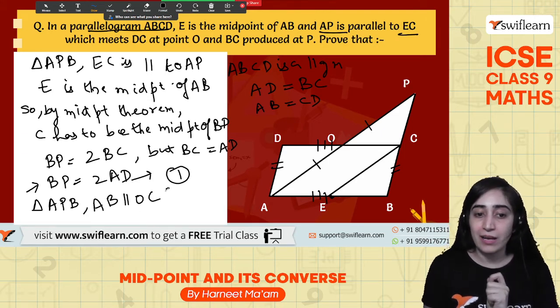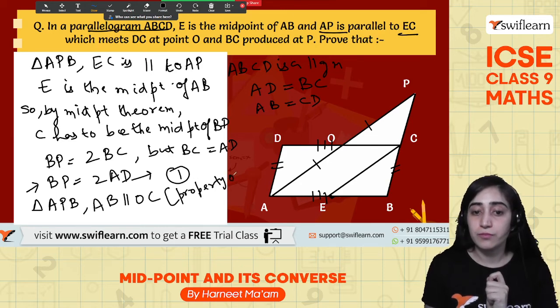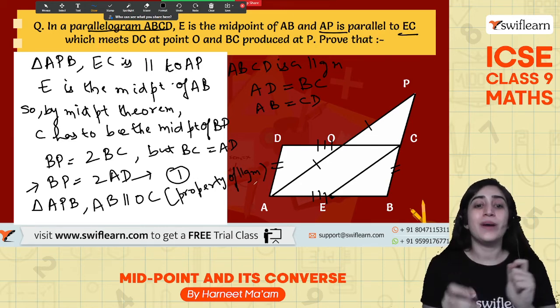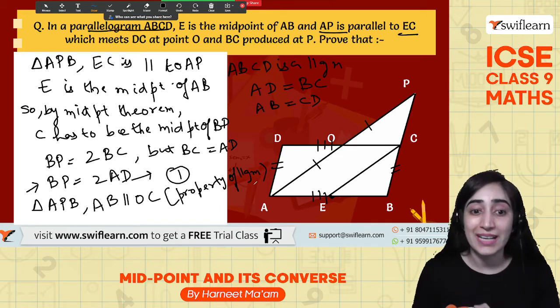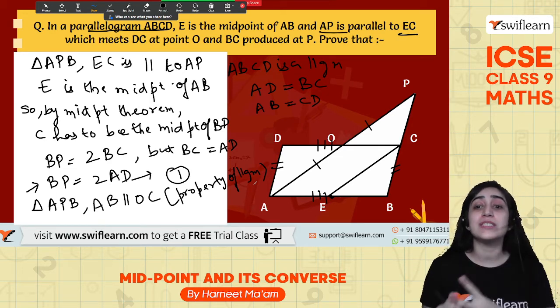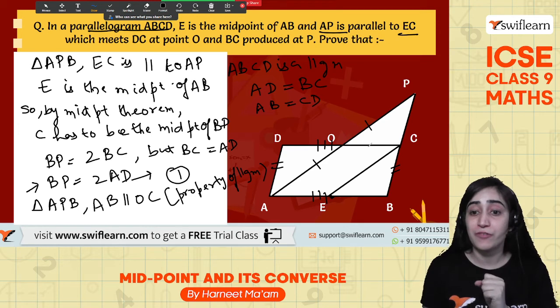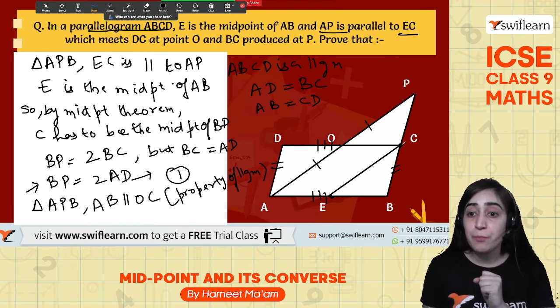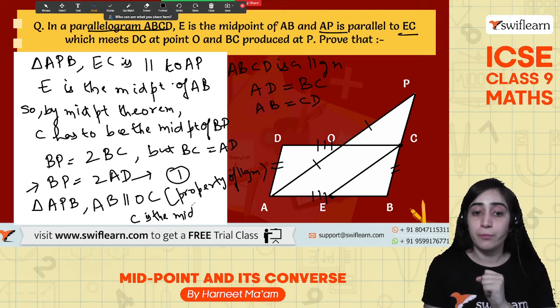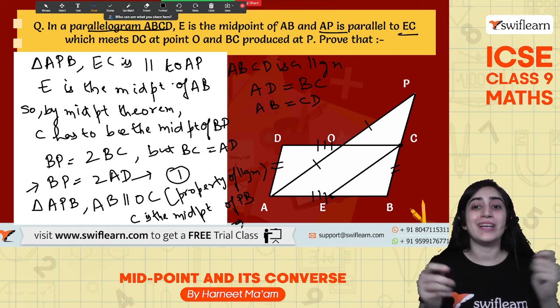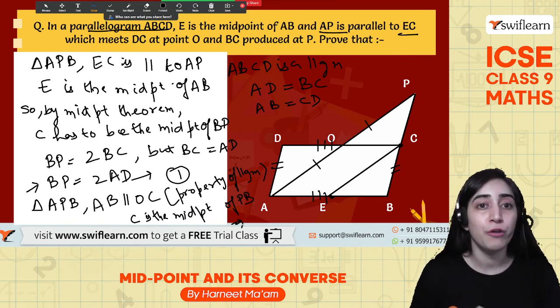So I know it's parallel because it's a property of parallelogram, right? So by the property of parallelogram, it's saying that these two sides are parallel. And now moving on to the second part, that it says that now if it is parallel and C is a midpoint, so you have to write that C is the midpoint of BP, which gives me automatically Q is the midpoint of AP.